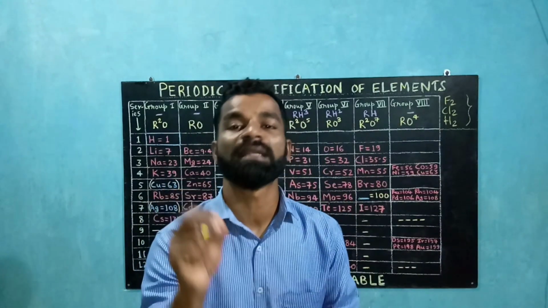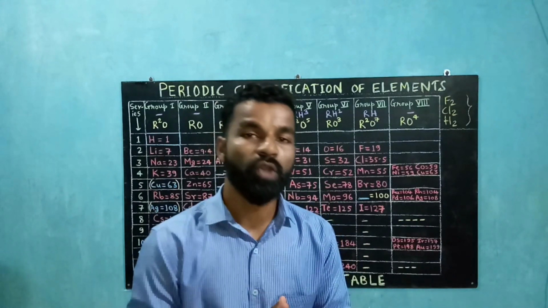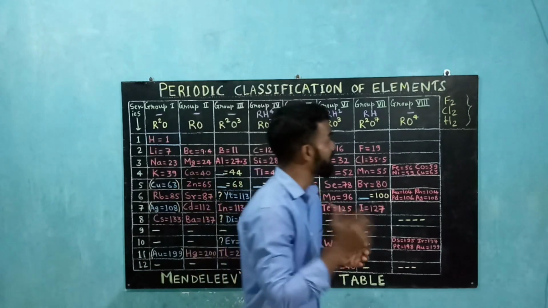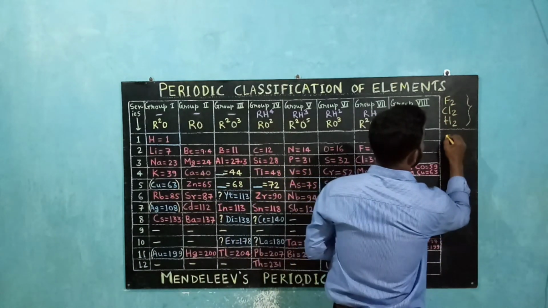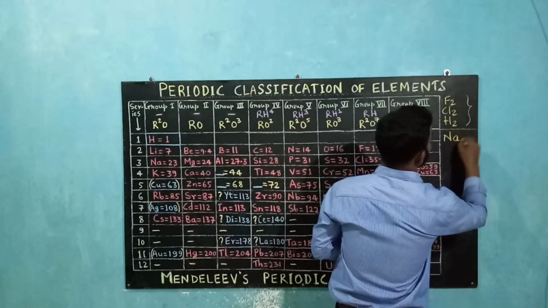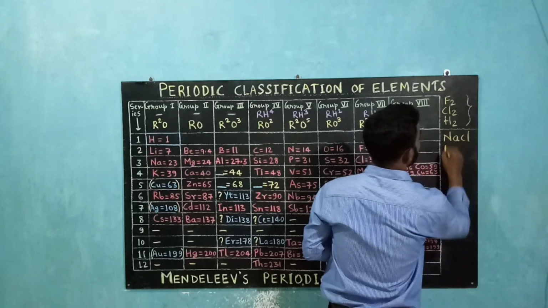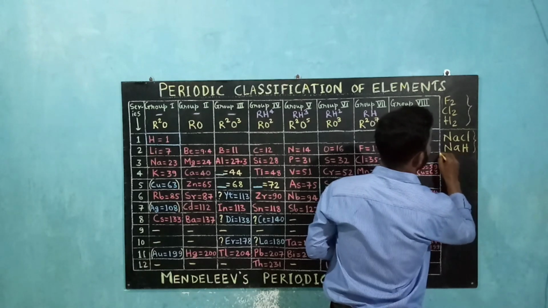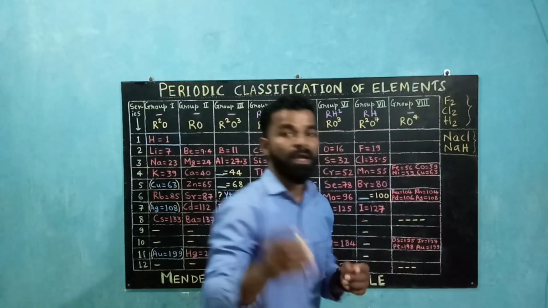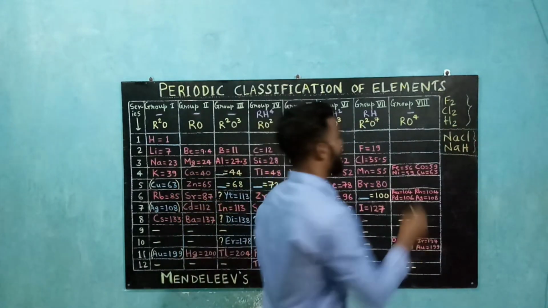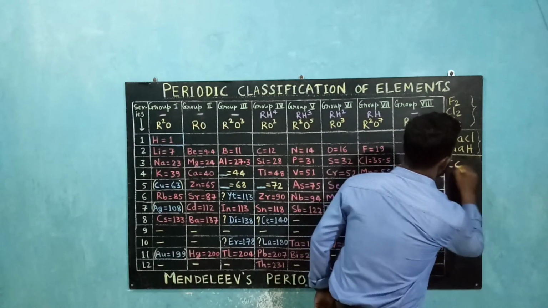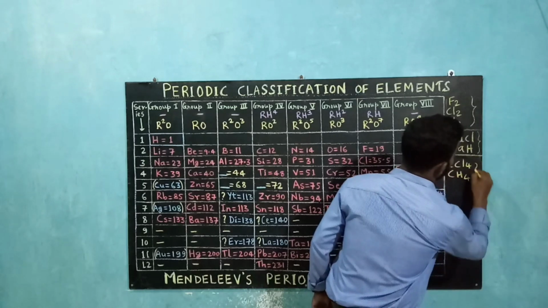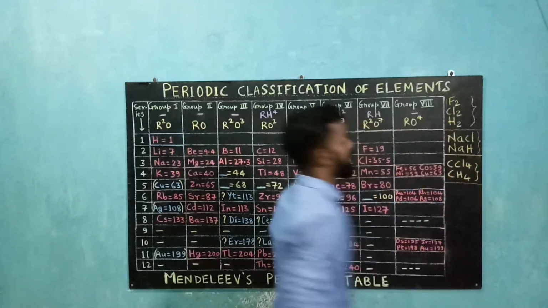Second, it forms similar compounds with metals as well as non-metals. Suppose you take a metal like sodium and see its reactivity with chlorine: sodium with chlorine forms NaCl, and with hydrogen it forms NaH. So their compounds are also matching. This is with metal sodium. With a non-metal like carbon, carbon forms CCl4 with chlorine and CH4 with hydrogen. So here also their compounds are matching.